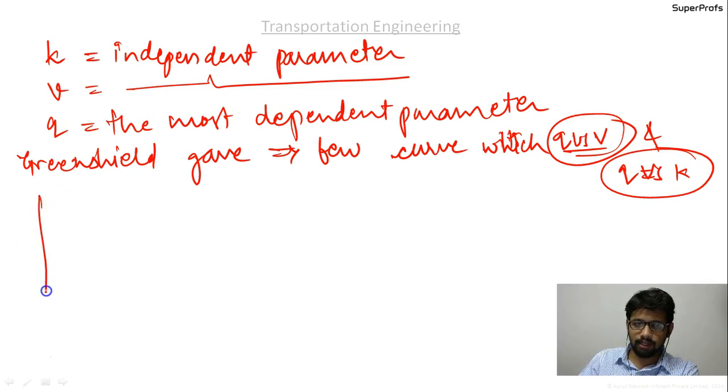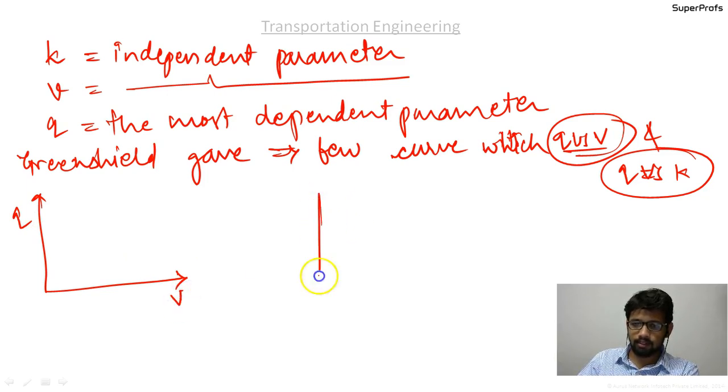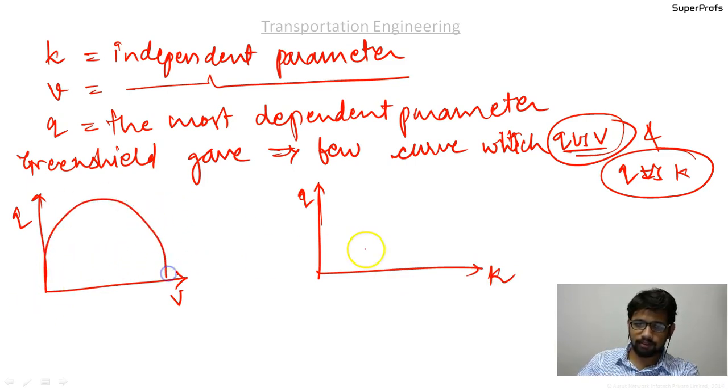The curves are of this kind. On the y-axis it is q, and on the x-axis it is v. Again, in the second case, the y-axis is q and the x-axis is k. Here the curve given is of this kind.